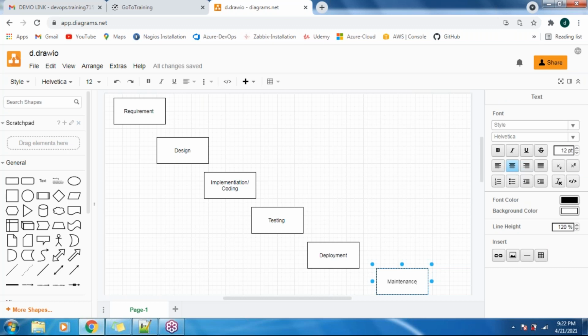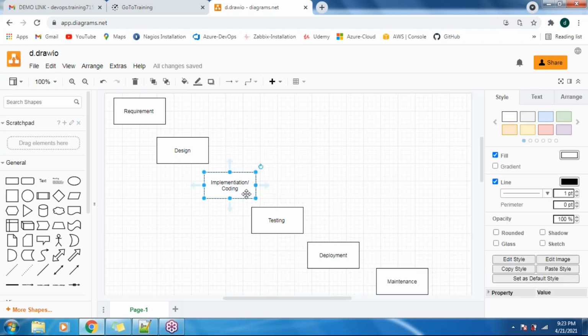Okay, maintenance phase here. So this is the rough diagram of the waterfall model, guys. If you check this waterfall model, each phase is interdependent on the previous phase, right? Let's say you are a test engineer. Unless the developer writes the code, you will be sitting idle. Likewise, unless the test engineer performs the testing and assures that the code is perfect,